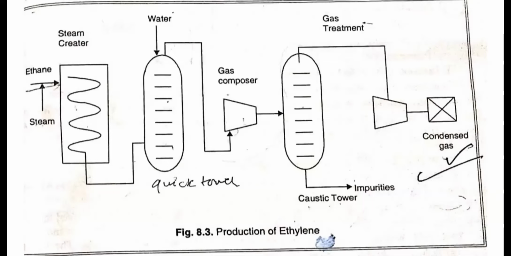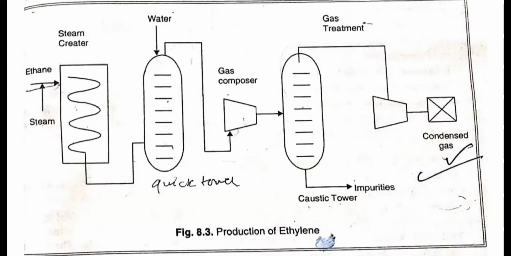Then this is our quench tower. Here we will condense or cool it down, because if we increase the temperature, there will be breakage of more bonds, and we don't want to form a triple bond over there. We want to form ethylene. That's why we will cool it down.